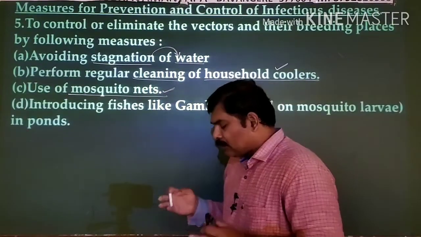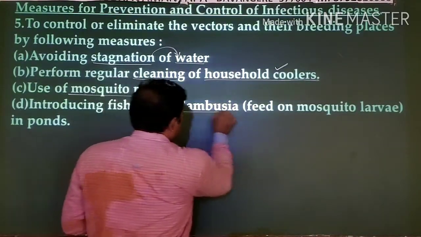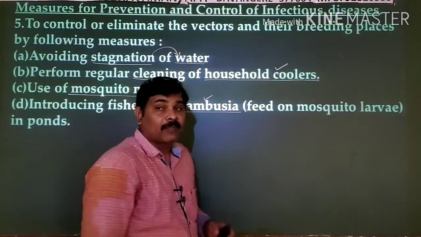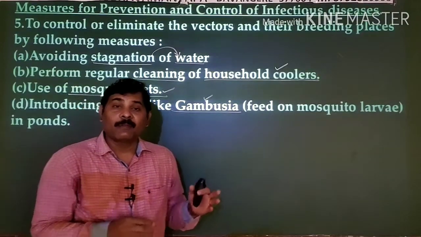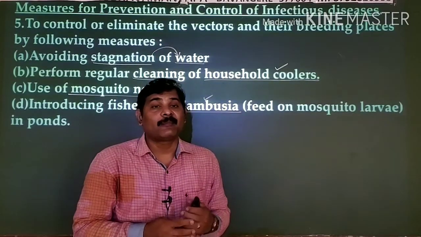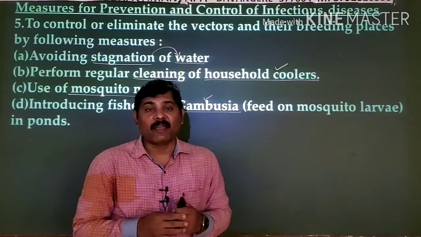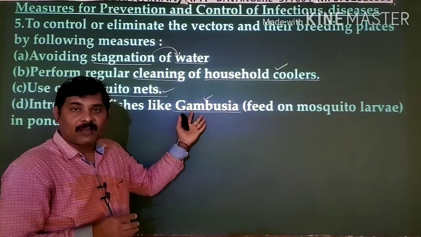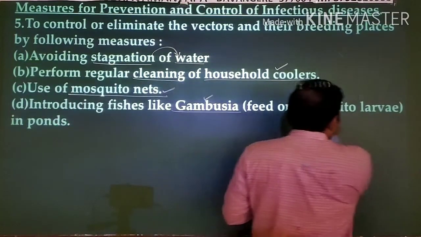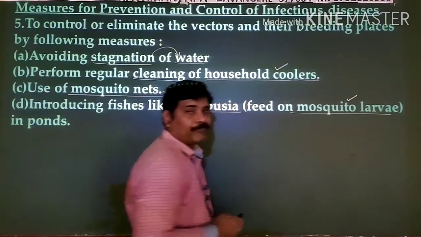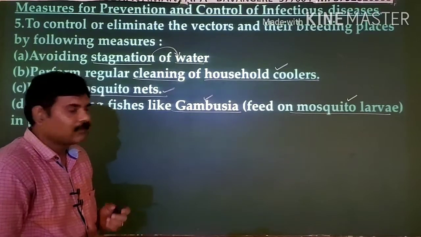Next, introducing certain kinds of fish like gambusia. Apart from that, ducks, the bird, can be released into stagnant water, and you can even release an insect like a dragonfly. By releasing dragonflies and gambusia into stagnant water, they feed on mosquito larvae, so that the mosquito population gets eliminated. That is one thing.